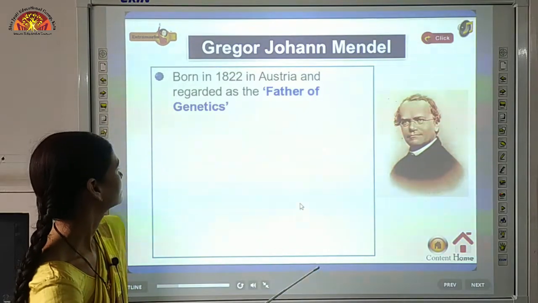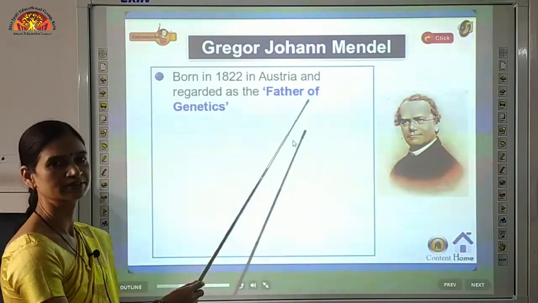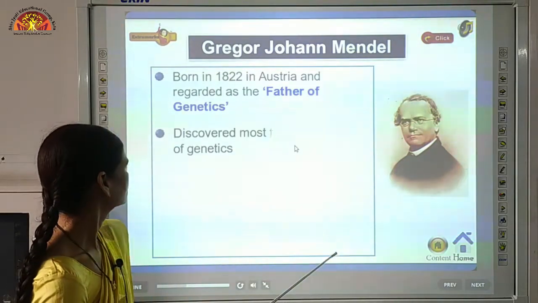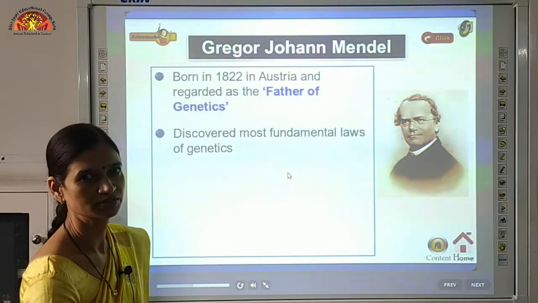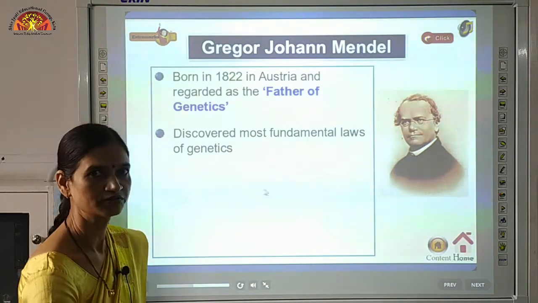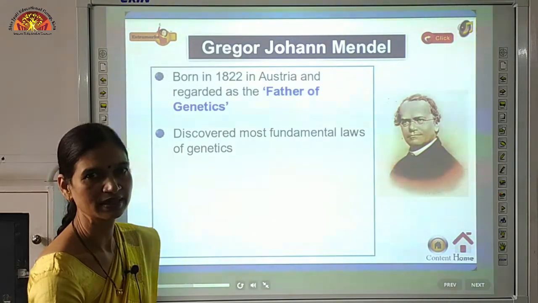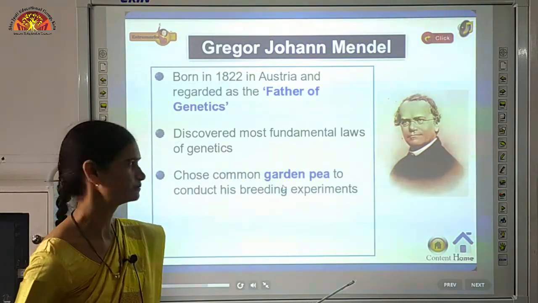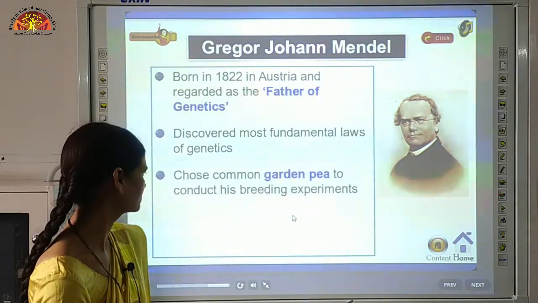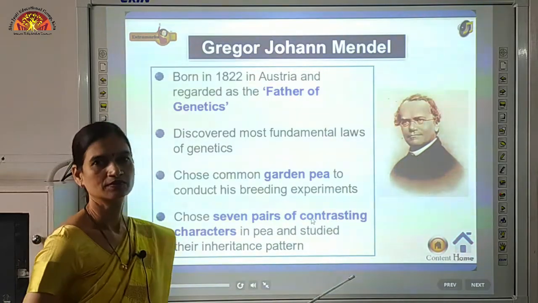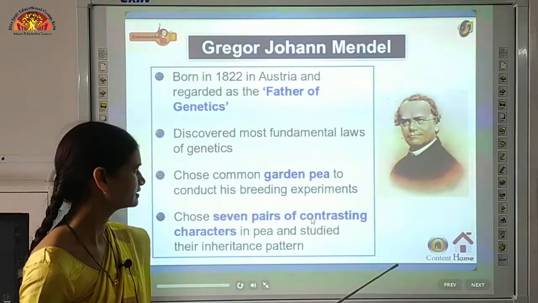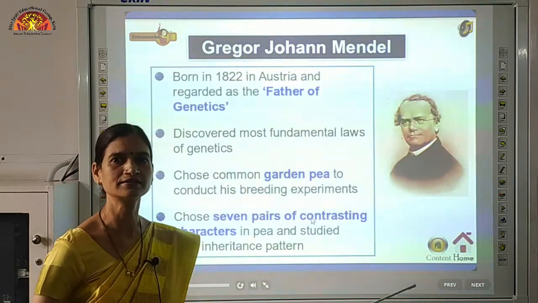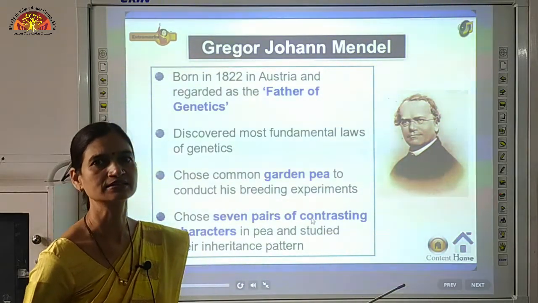So let us see that Mendel was born in 1822 in Austria and regarded as father of genetics. He discovered most fundamental laws of genetics, means he gave the laws of genetics which are called as Mendel's law of inheritance also, and he chose garden pea to conduct his breeding experiments. Now while he studied this plant, he observed that there are many contrasting characters in these plants.